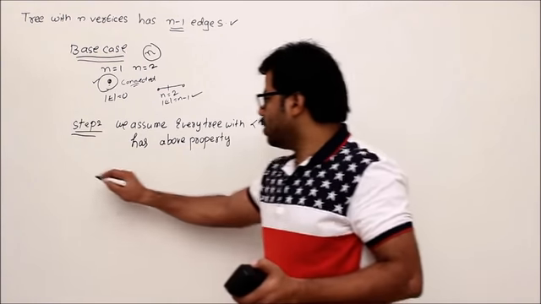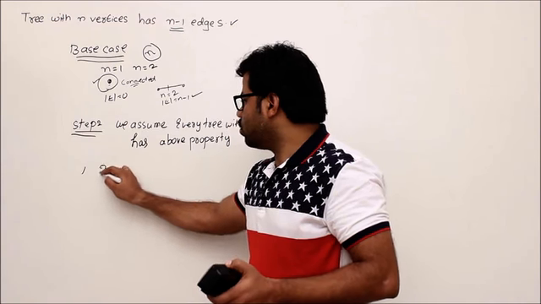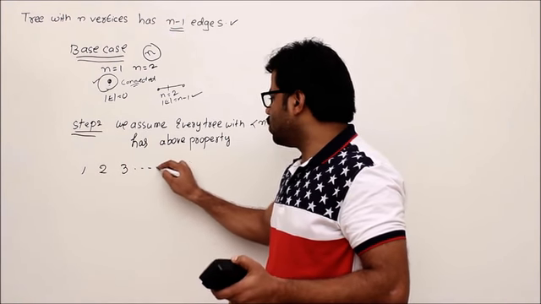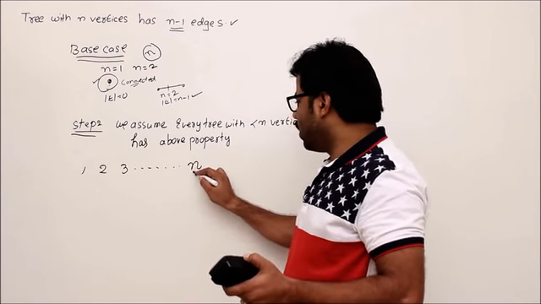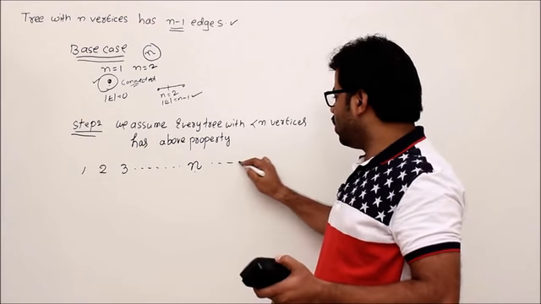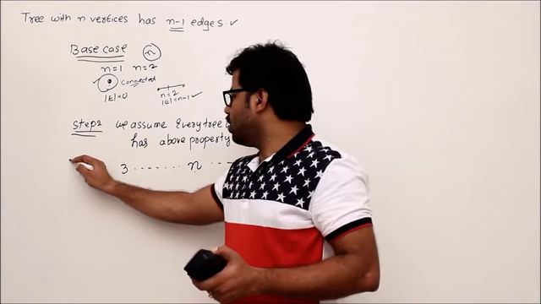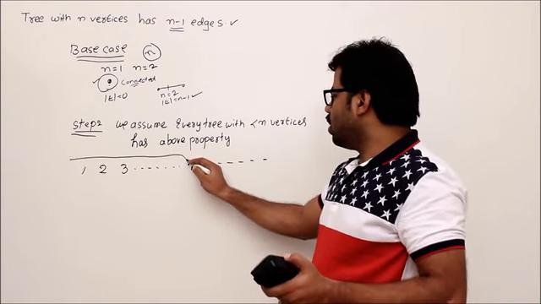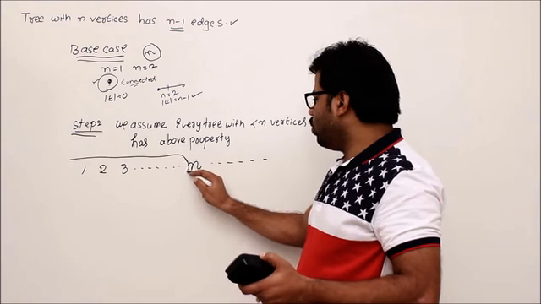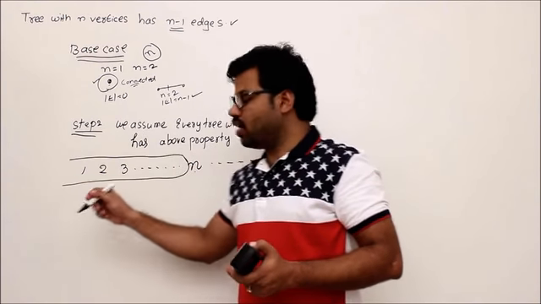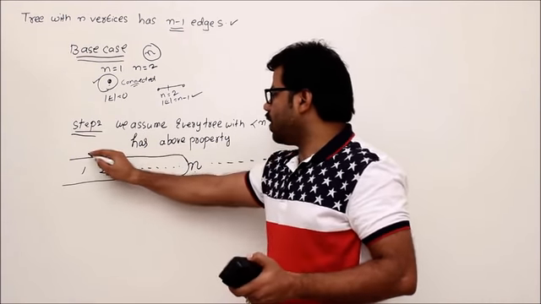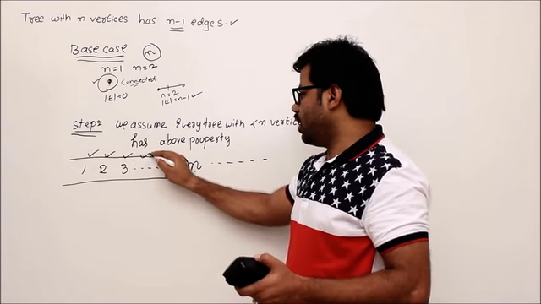It's like this. Let's say this is 1, this is 2, number of vertices 1, 2, 3, and so on. This is point n, number of vertices here n, then so on. Then we assume that all the trees with up to n vertices, that means less than n vertices, will satisfy this property. Just an assumption, I don't know whether it is correct or not.